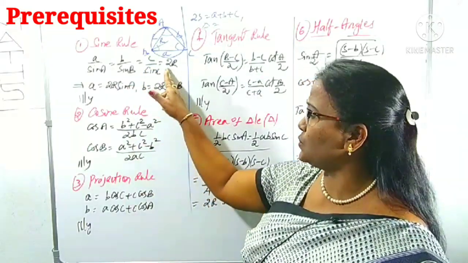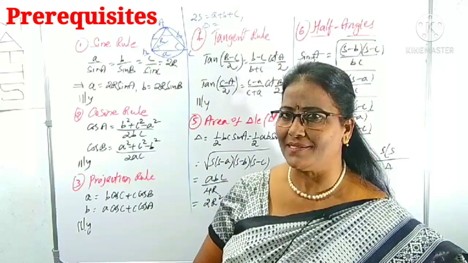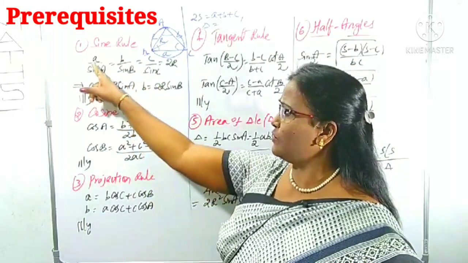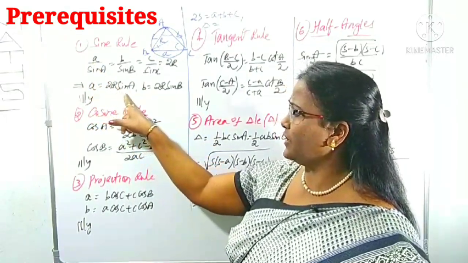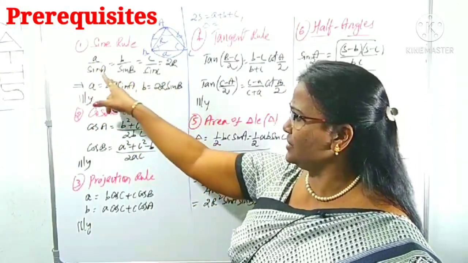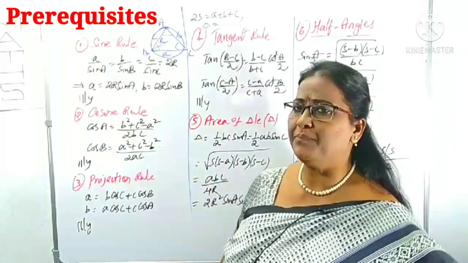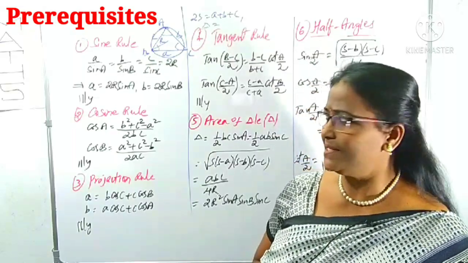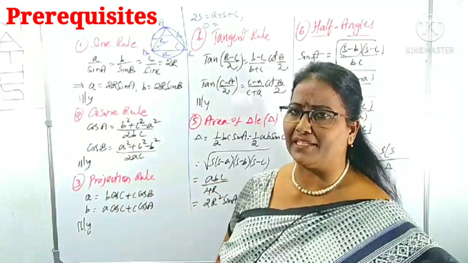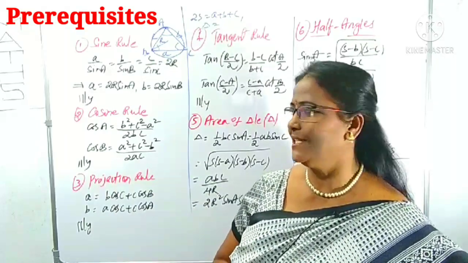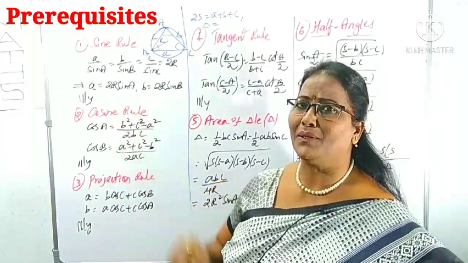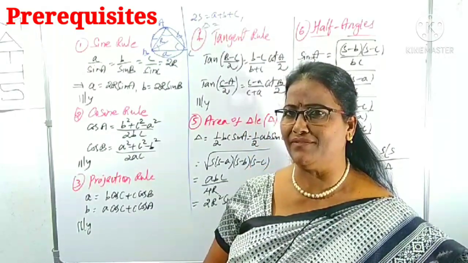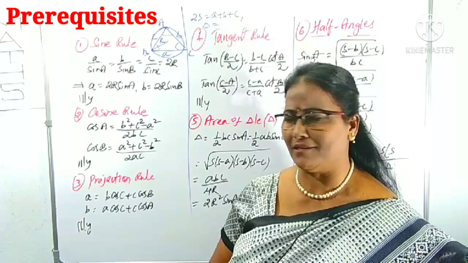All three are equal to 2 capital R. What is R, I said? The radius of the circumcircle. From this we can collect small a is 2R sin A. If you take the cross multiplication, a is equal to 2R sin A. Similarly, b is 2R sin B, c is 2R sin C. I have taken two, the remaining you can get in each rule, right? This is the sine rule. From the sine rule, we can relate the sines of the angles as well as the sides a, b, c with the circumradius, right?